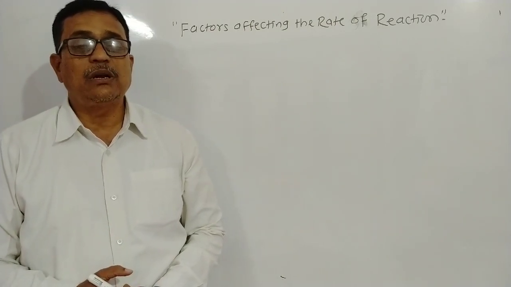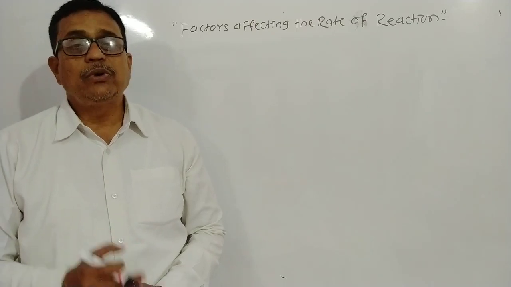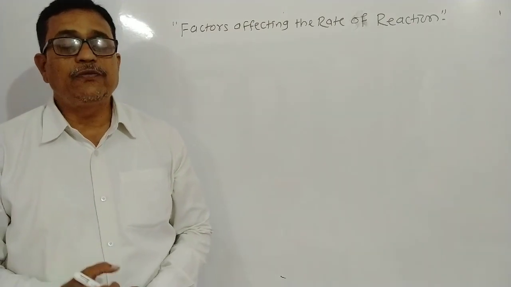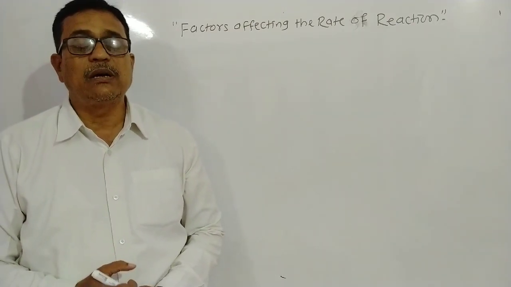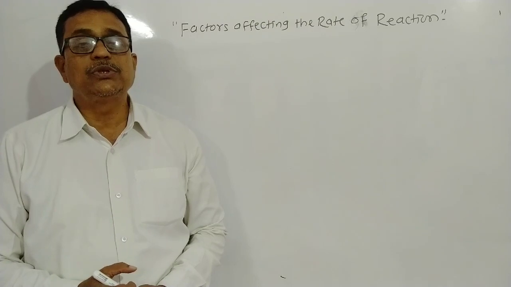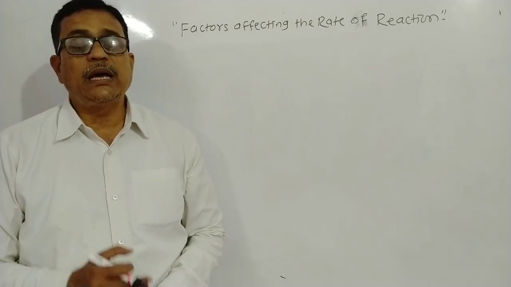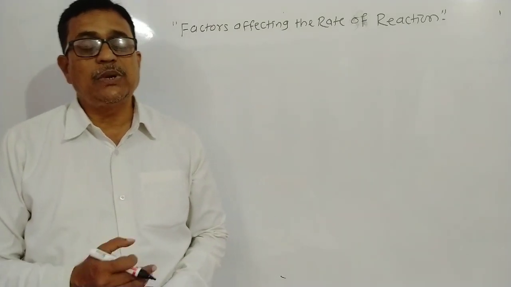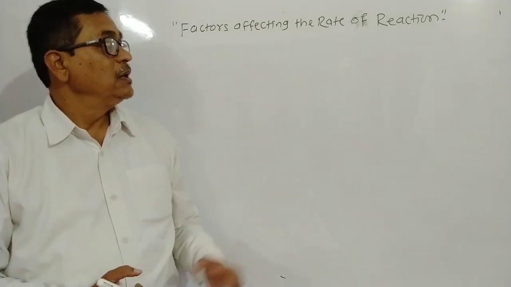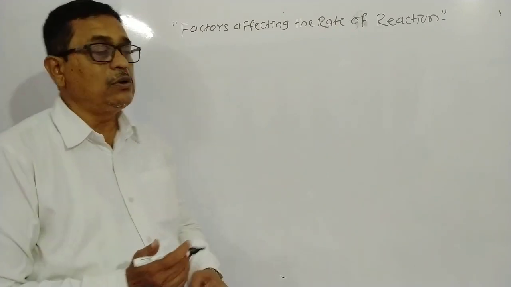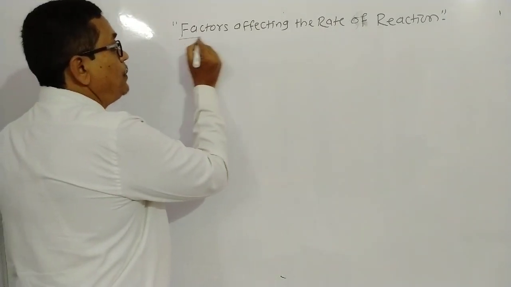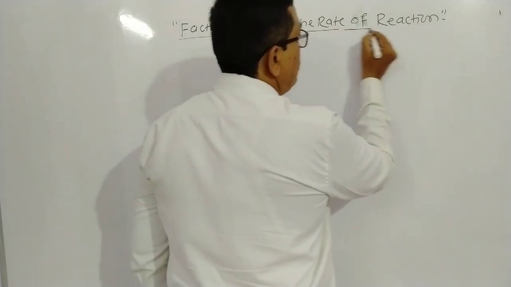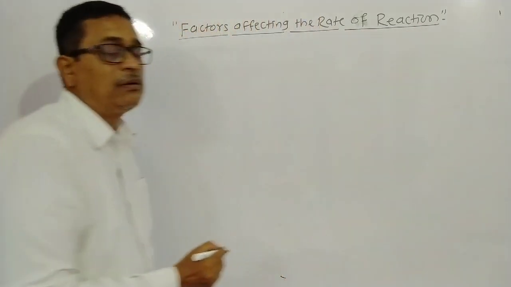Before this video lecture, in my previous videos, we studied exothermic and endothermic chemical reactions. Then the four different types of chemical reactions: combination reaction, decomposition reaction, displacement reaction, and double displacement reaction. We studied different examples of all these chemical reactions. But this topic, factors affecting the rate of chemical reaction, is a very important topic.